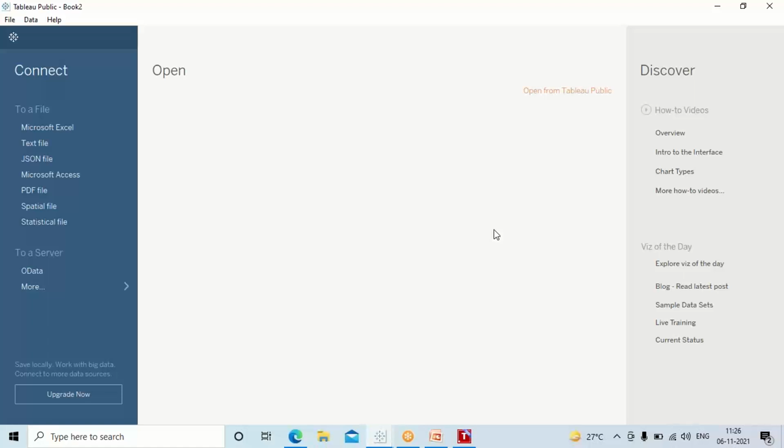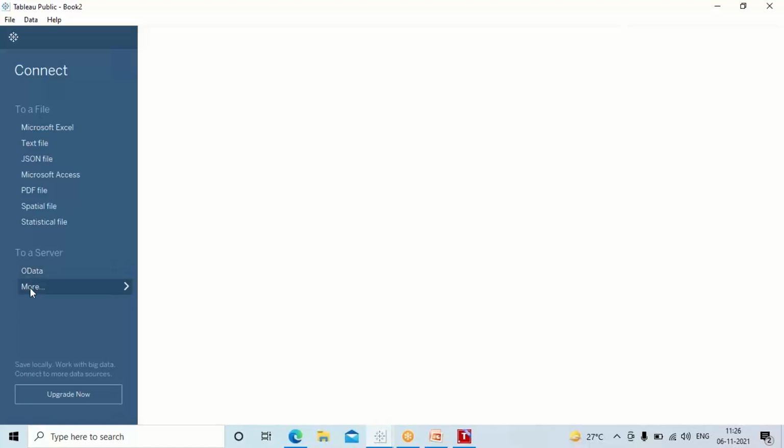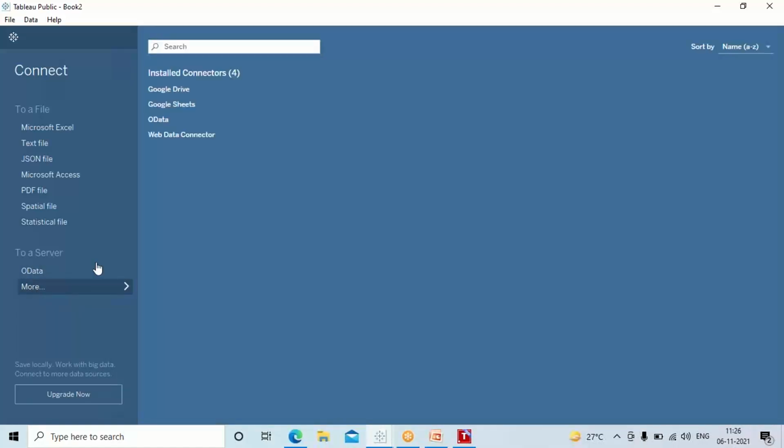Now, what do you see here, the server? Sometimes the data might not be available on our desktop, because when you open Tableau Desktop, which is the paid version, we might not have the data with us. Then what do I do? I go to this server. What do you mean by the server? It can go to any kind of drive, sheets, OData, web data connector, depending on where you have the data saved. Even a database, you can pull from there and bring it into Tableau. Okay so far, guys?